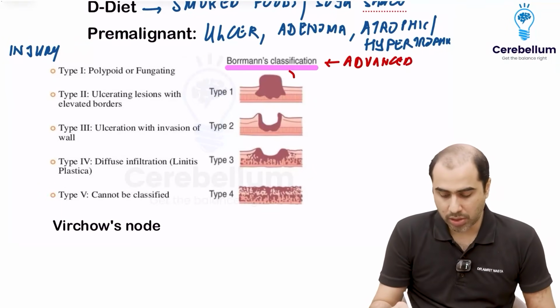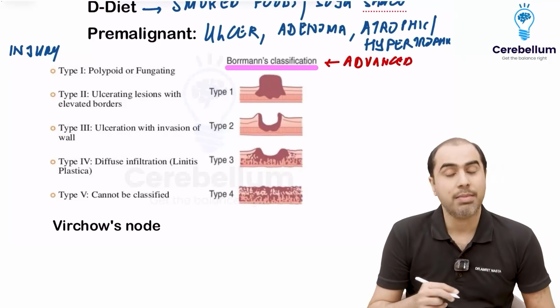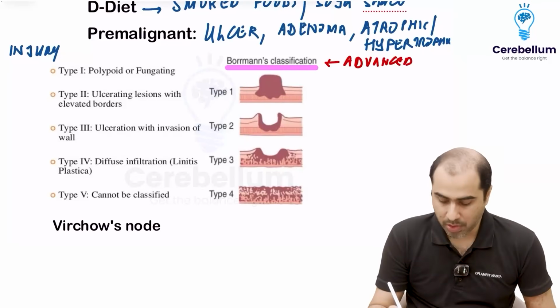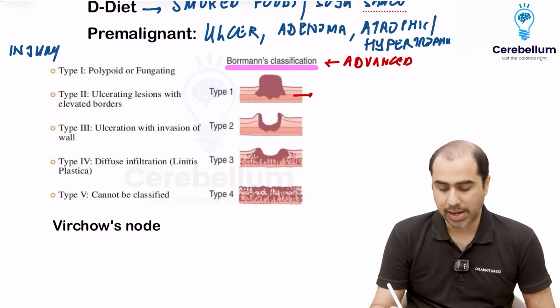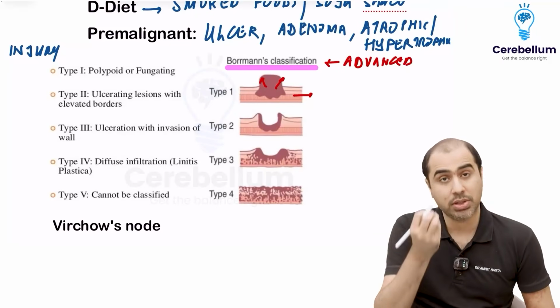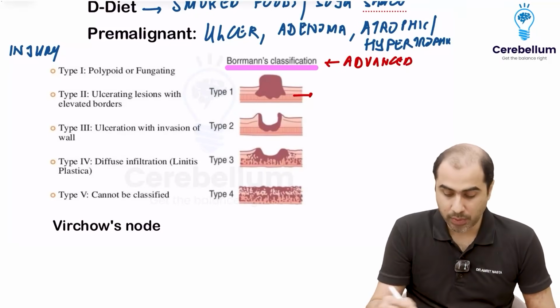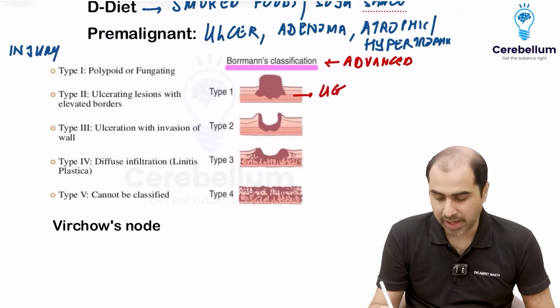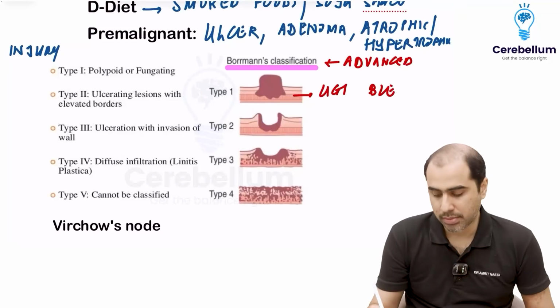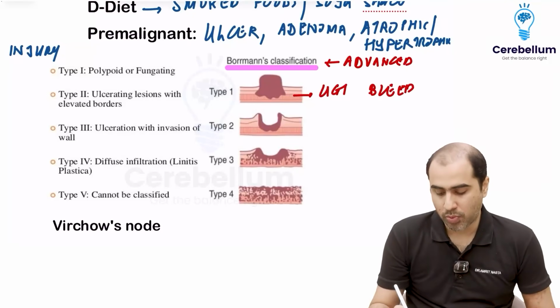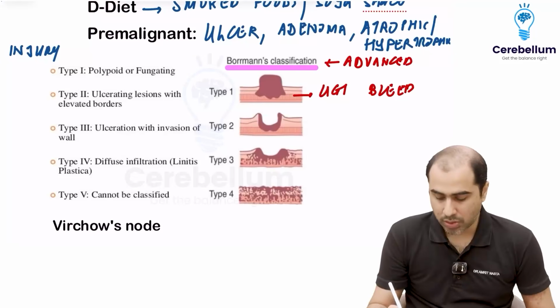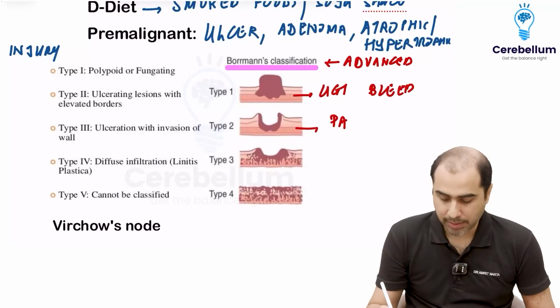Understand, based on the type, you can predict the clinical presentation. Type 1, or polypoidal type, is likely to cause a lot of bleeding because it's like a cauliflower. So it will cause a lot of upper GI bleeding symptoms. Type 2, which is the ulcerative type, will cause dull aching pain. It will mimic an ulcer.